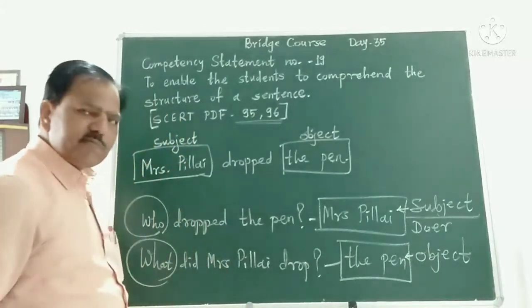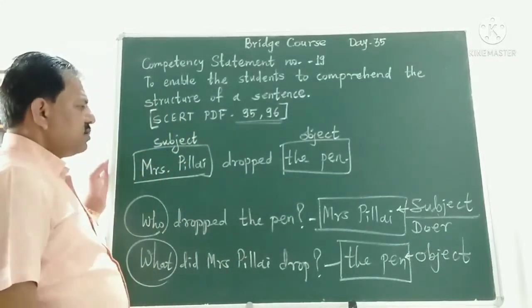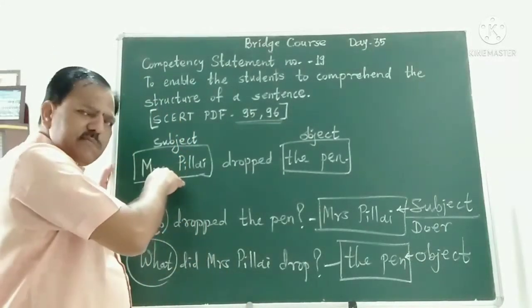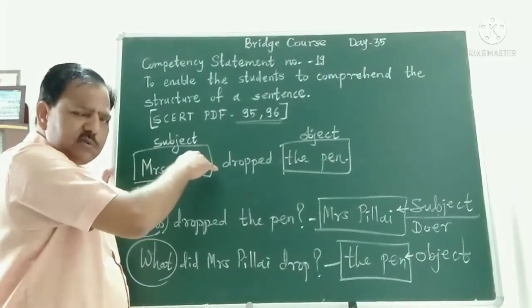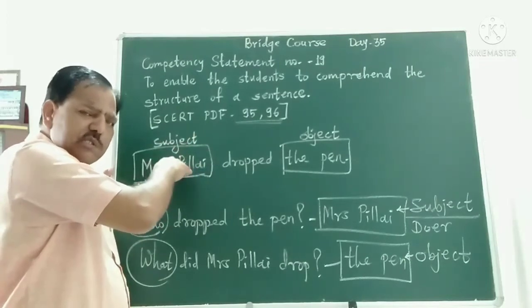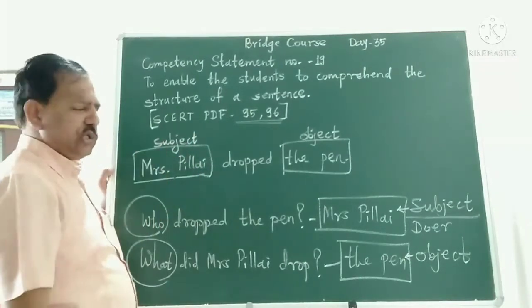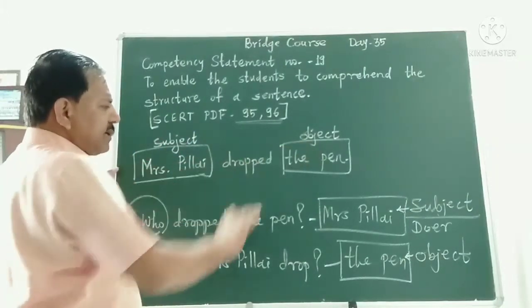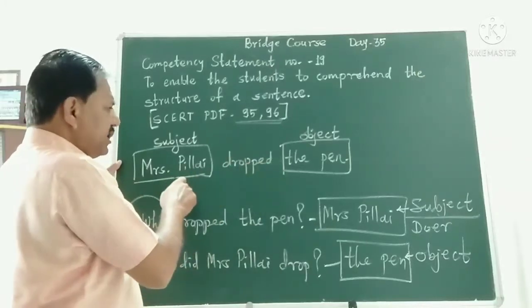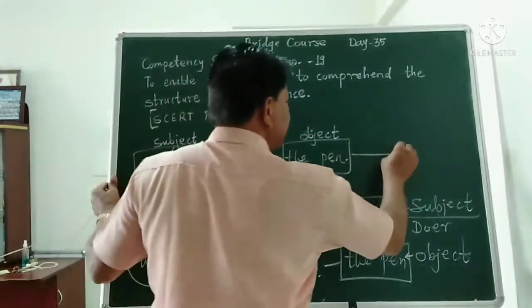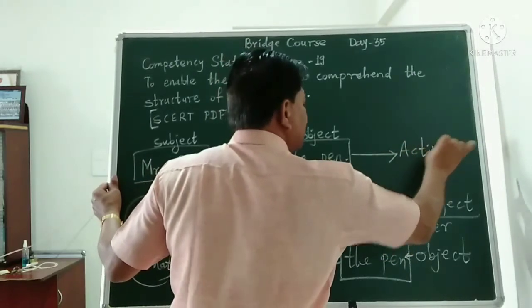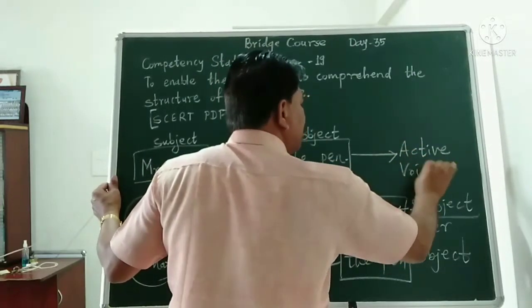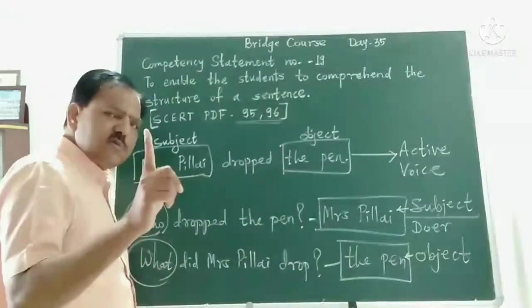When the doer or the subject of the action is in the focus, we use active voice as per the tense pattern. This is simple past tense and this is active voice. When to use active voice?